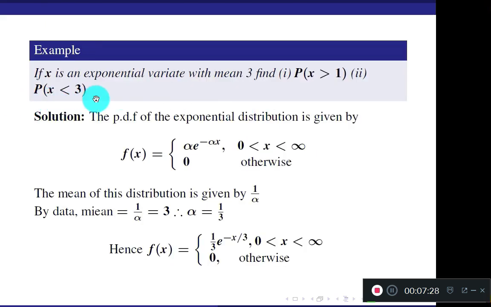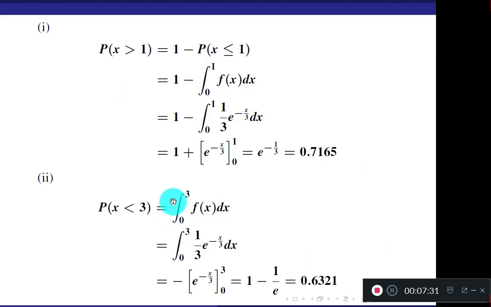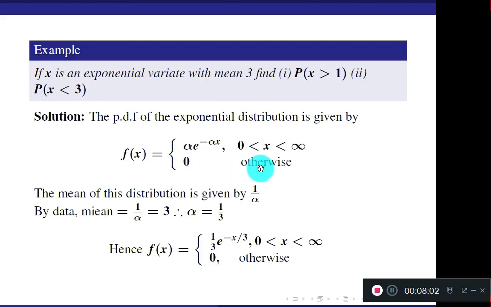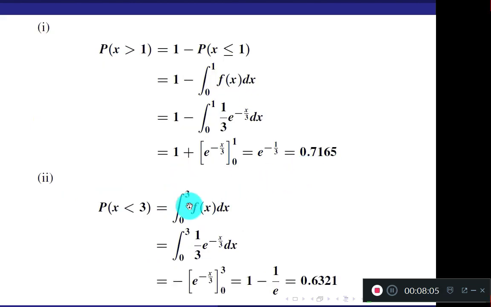What was your second question? Find P of x less than 3. X is less than 3, so all values less than 3. Your function definition is allowed only for x greater than 0, the first definition. Actually x less than 3 means it comes from minus infinity to 3, remember. But minus infinity to 0 comes in your second definition, where the function is 0. That's why I have directly given you only 0 to 3.